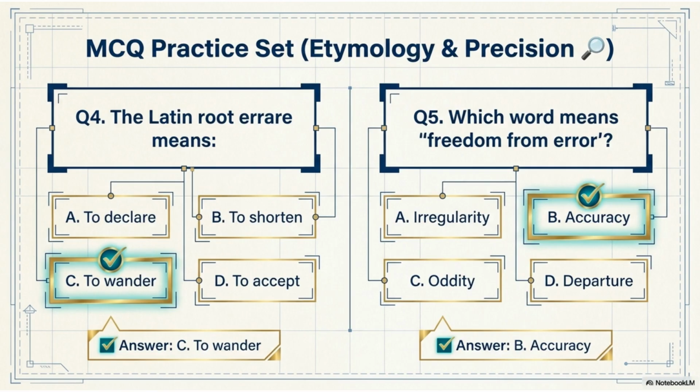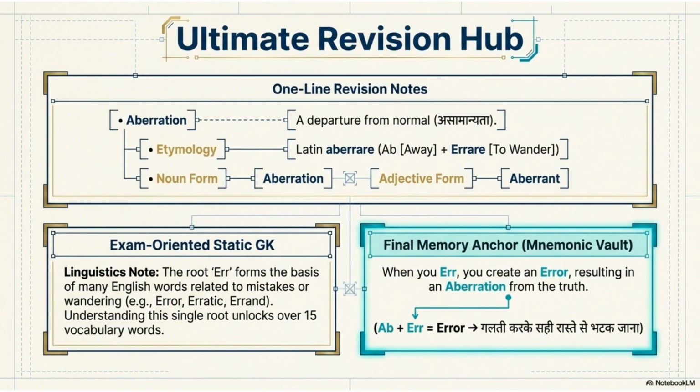For our final questions, the Latin root errare means to wander, and the word that means freedom from error is accuracy. To wrap up, remember these revision notes. Aberration is a departure from the normal, originating from the Latin aberrare. The root err unlocks over 15 words related to mistakes or wandering. Keep this mnemonic in mind: when you err, you create an error, resulting in an aberration from the truth.